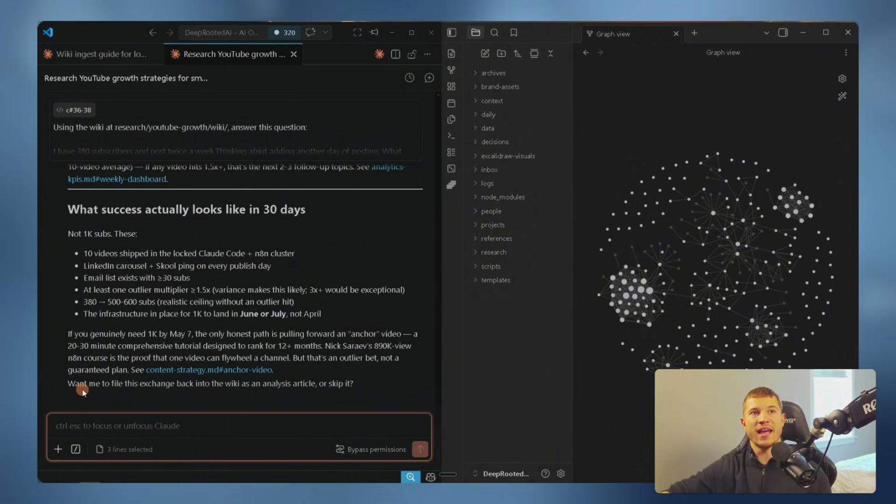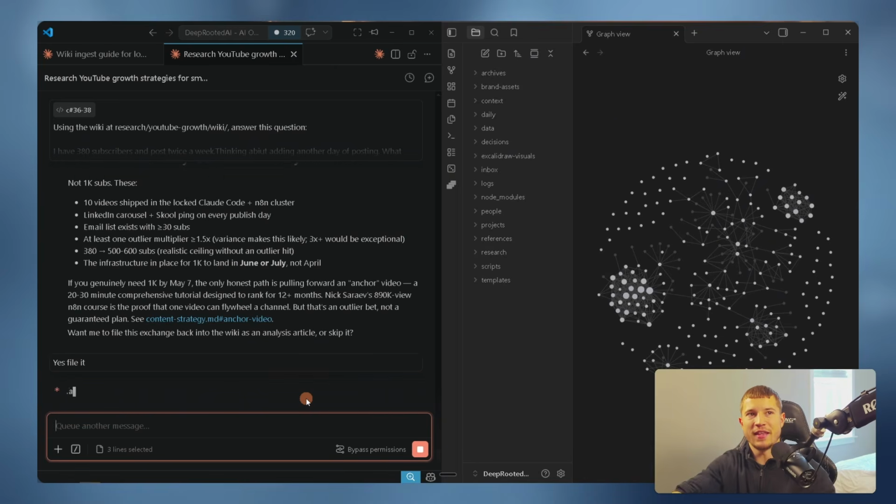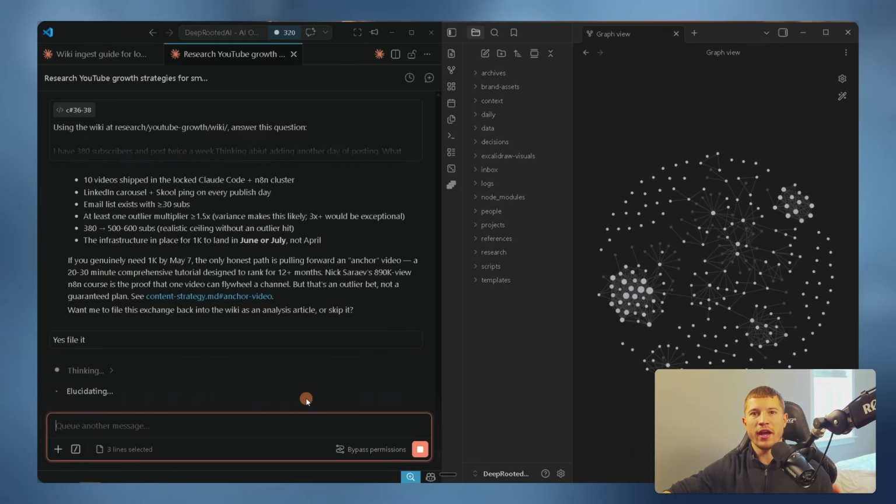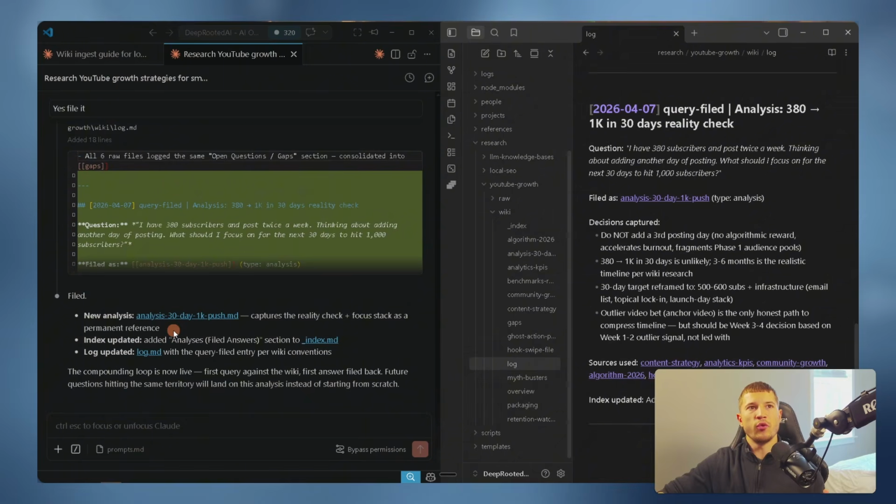And then as always, it's going to ask me if it wants to file this exchange back into the wiki as an analysis article. I'm going to say yes, file it, and then send that off. Now, I just learned a lot more and our wiki just got smarter. We can see that we have a new article that was published and then also our log was updated, which I pulled up here on the right-hand side of our analysis from 380 to 1K subs in 30 days reality check. So it logged the question, it filed it, and then it gave us some decisions that are being captured. It also logged all the sources that it pulled information from.